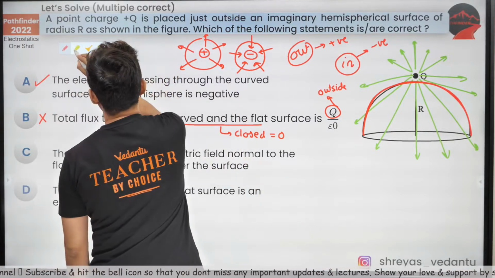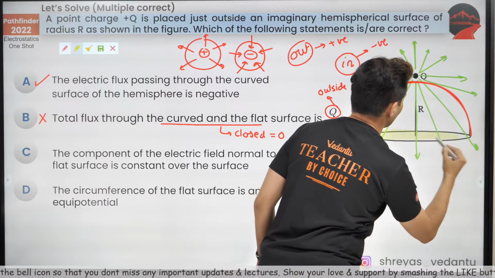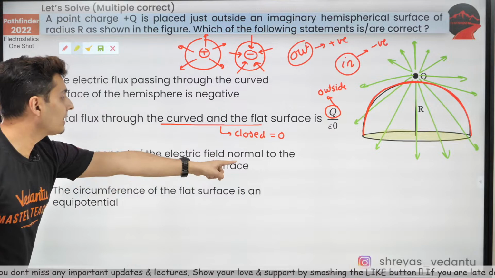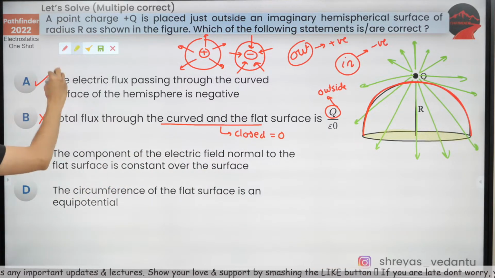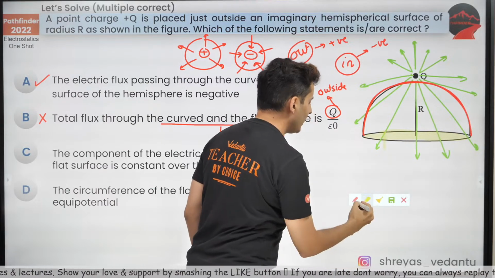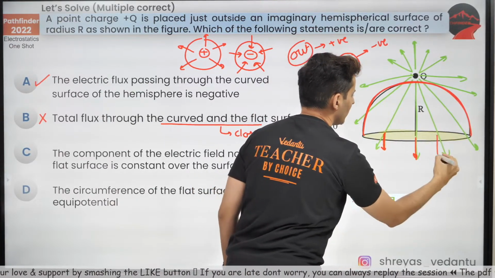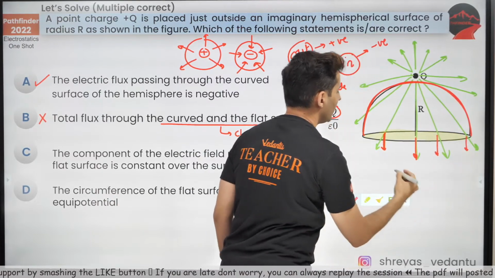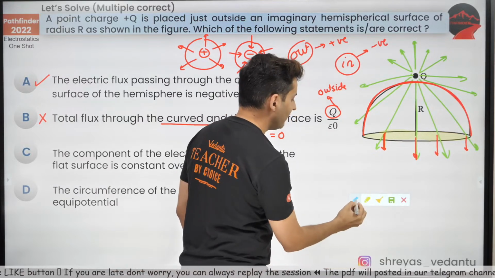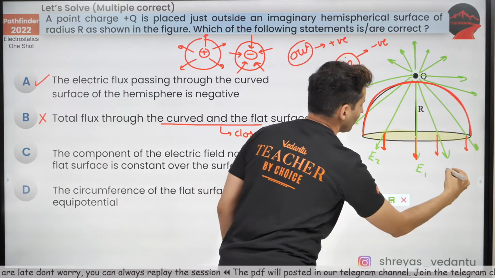This is also wrong. I'll tell you why. This is our flat surface. The component of the electric field normal to the flat surface is constant. It's saying this field's vertical component, this normal component, is the same everywhere. First of all, the value of the field itself is different everywhere.